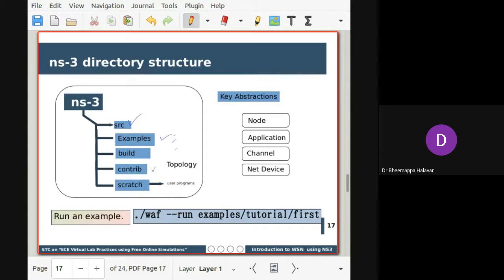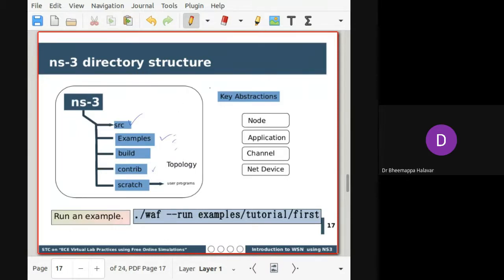And Scratch is a folder where, whenever you want to try any new program, you can create it. That's the best approach. When you are trying to create any new file or new topology, create it inside the Scratch folder. The extension you have to give for a file is .cc; the script input which you are giving is .cc. This is just an introduction at the directory level.